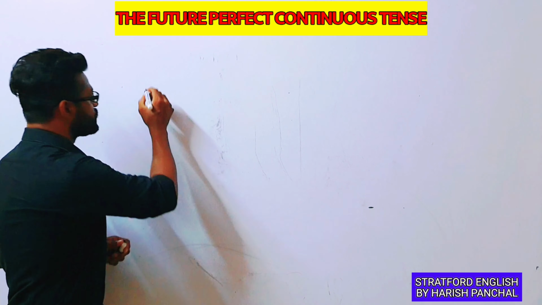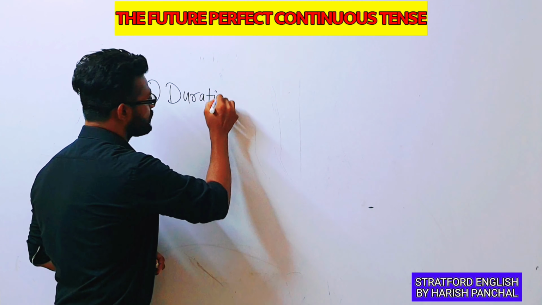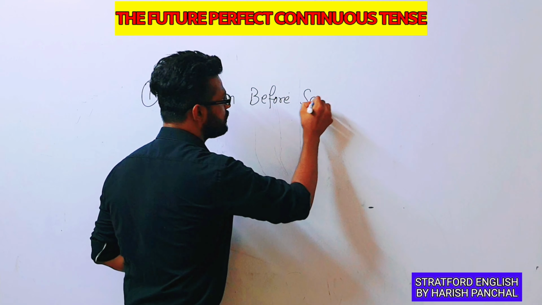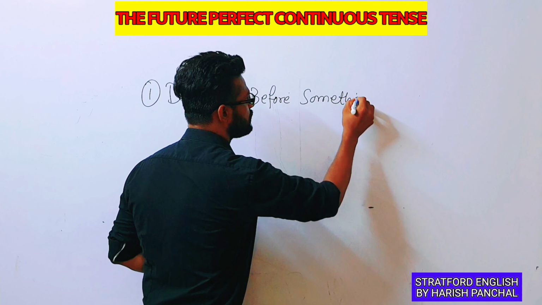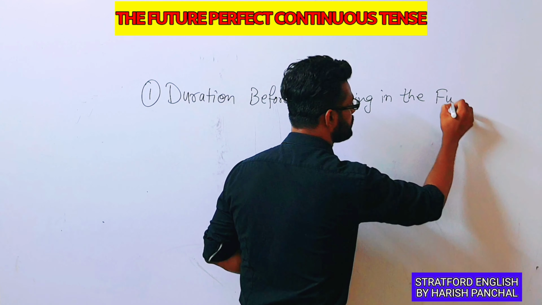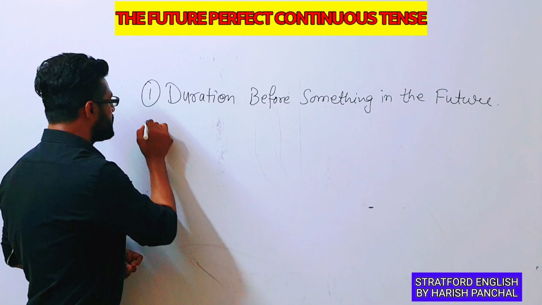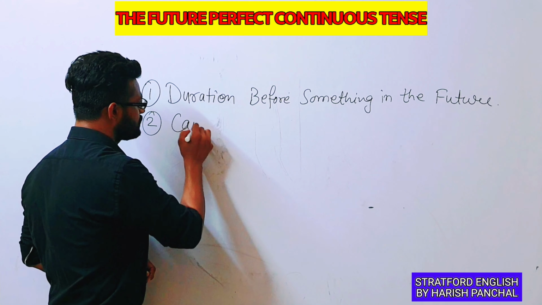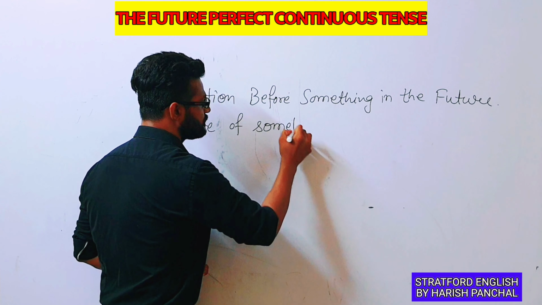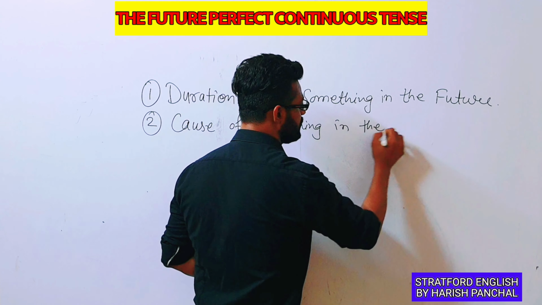So let me write these two situations here. The first situation is duration before something in the future. This is your first situation, and second situation is cause of something in the future.